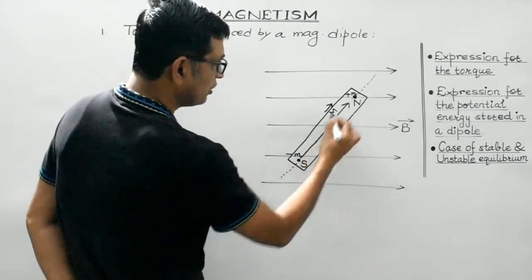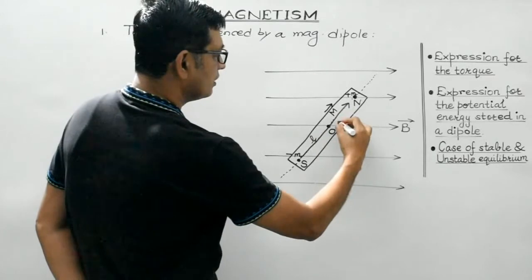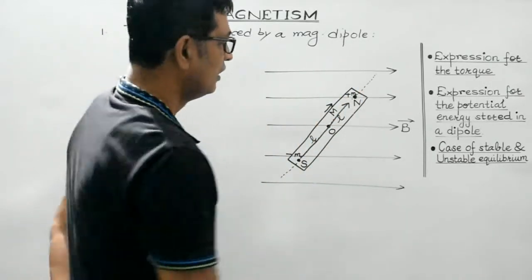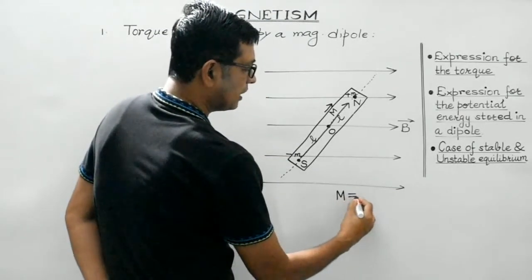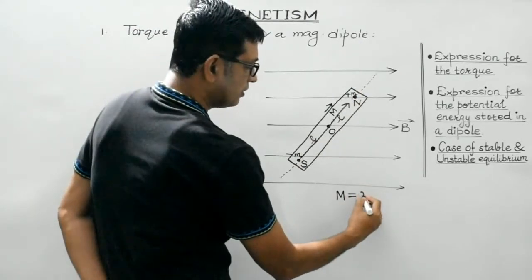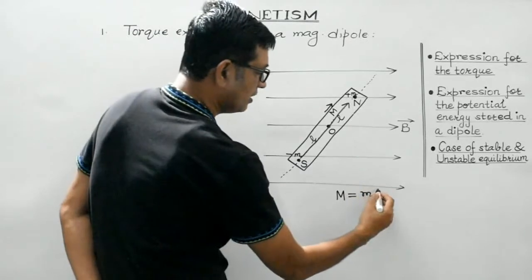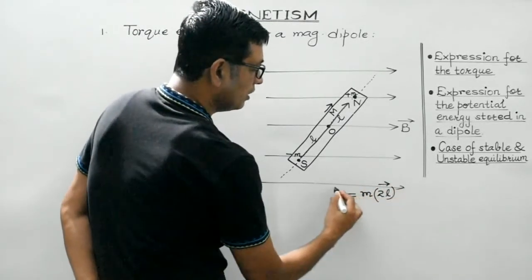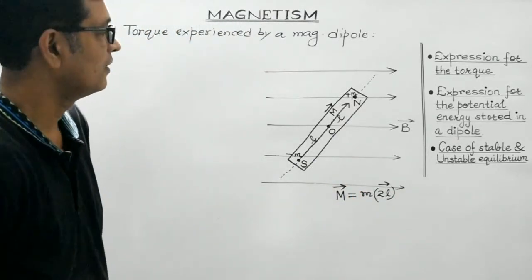The distance between south and north is considered to be 2l. So this is l and this is l, so the total magnetic length is 2l, right? So students, magnetic moment is given by the product of the magnitude of either of the pole strengths and the distance between them, which is the magnetic length. It's a vector quantity and is directed from south to north. This we are already aware of, right?